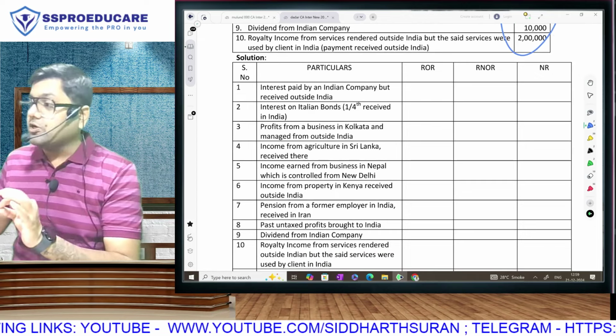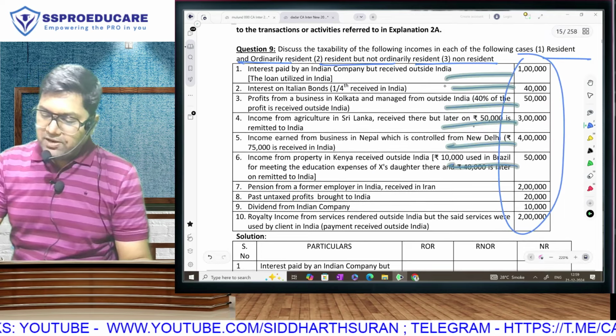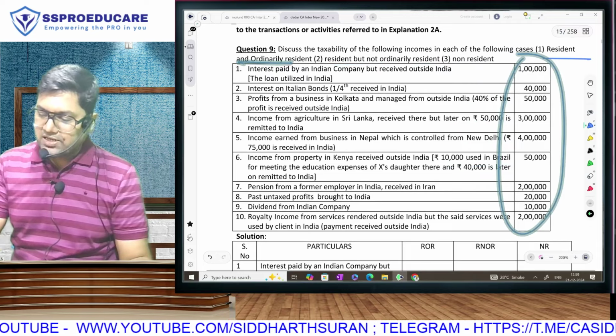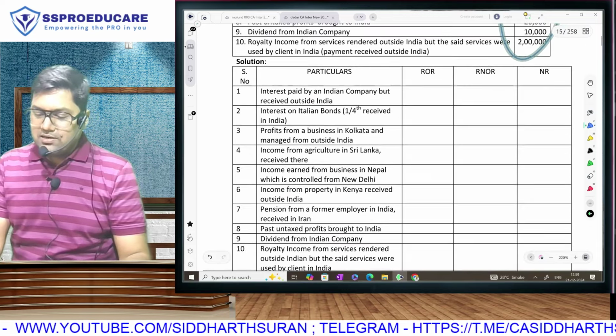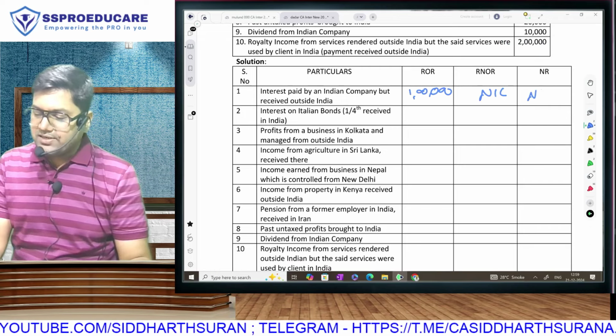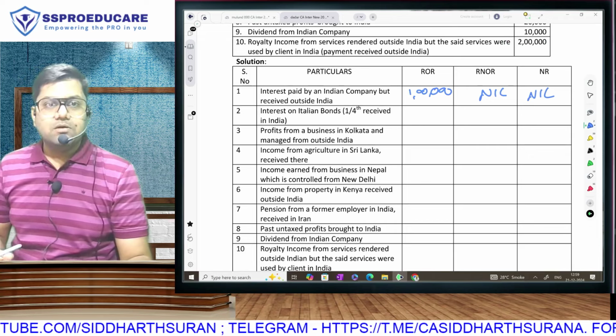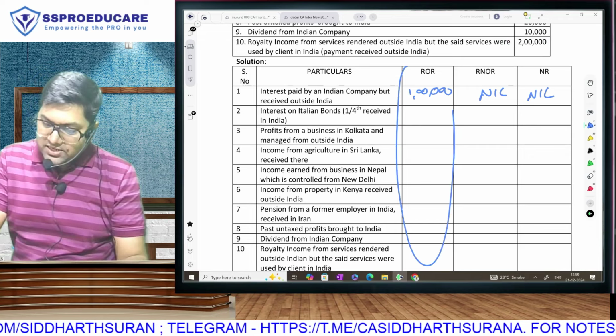In fact, we are going to solve the question here itself. So what are we going to do? We will pick up the income. For example, the first income is rupees 1 lakh. If it is taxable, I will write 1 lakh. If it is not taxable, I will write 0, something like this. So obviously, ROR, and this also you should understand, everything is taxable.